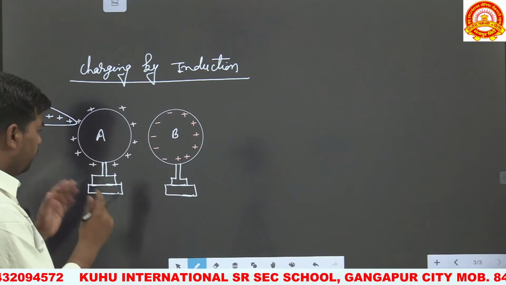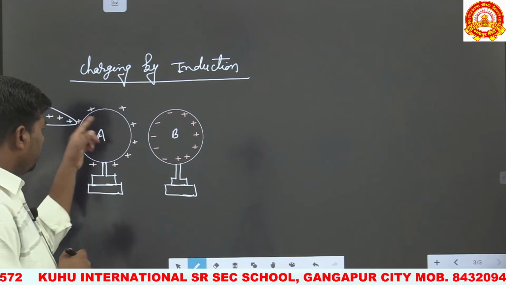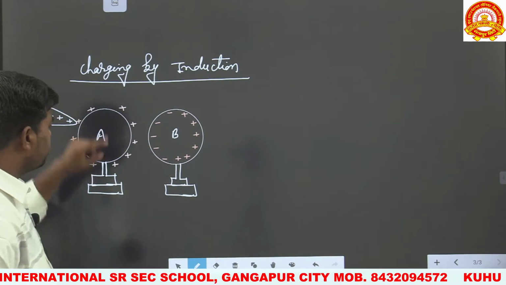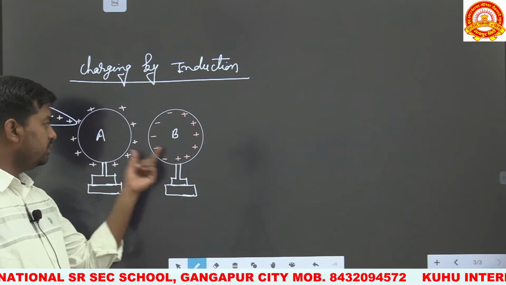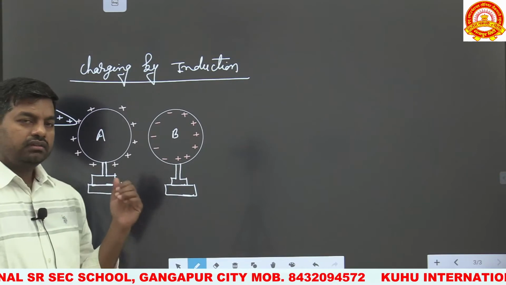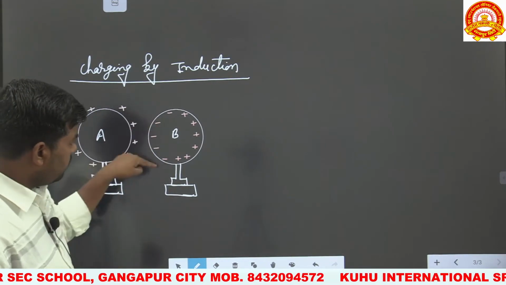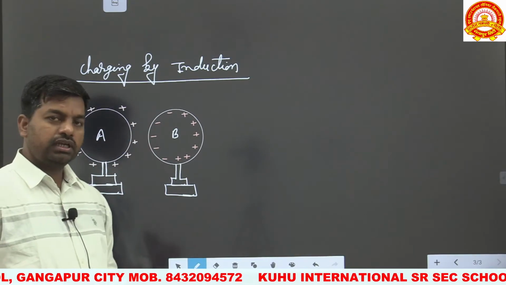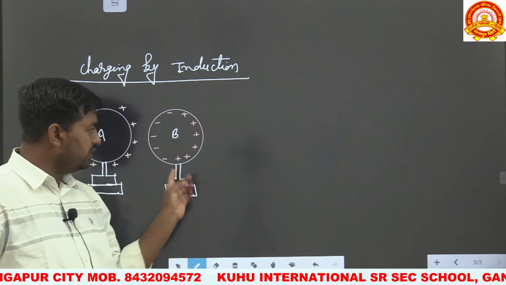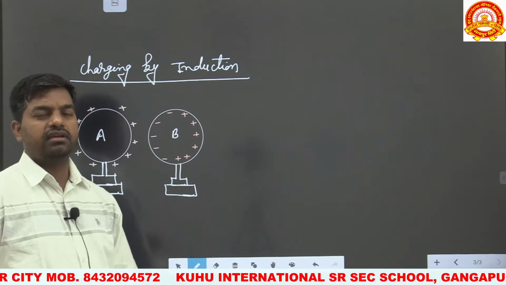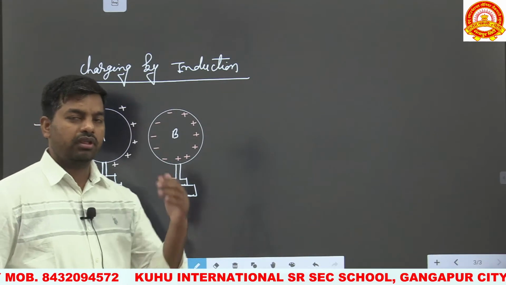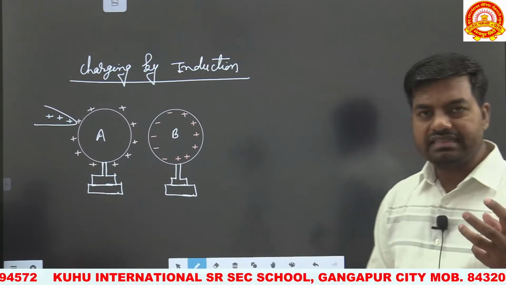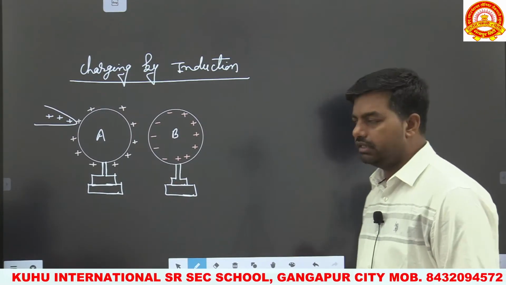When a charge is given to this body from an external source, it will be uniformly distributed over its surface. So when an uncharged body is placed near to a charged body, then by induction method, the surface of the uncharged body which is facing the charged body acquires opposite nature charge, while the surface which is away from the charged body acquires the same nature charge as the charged body. This happens because a body is electrically neutral, so it consists of the same amount of positive and negative charge.